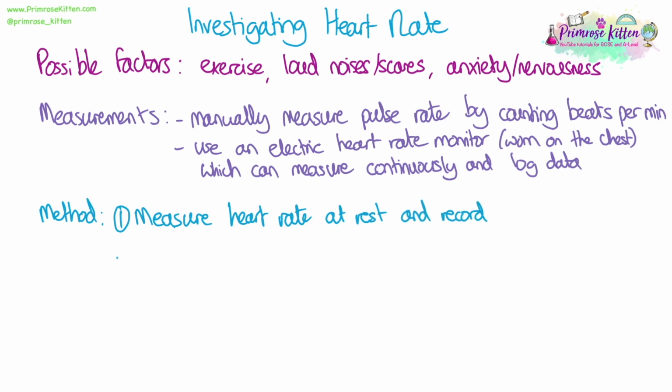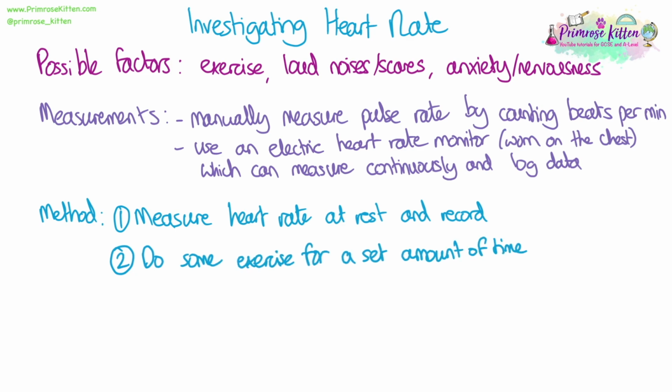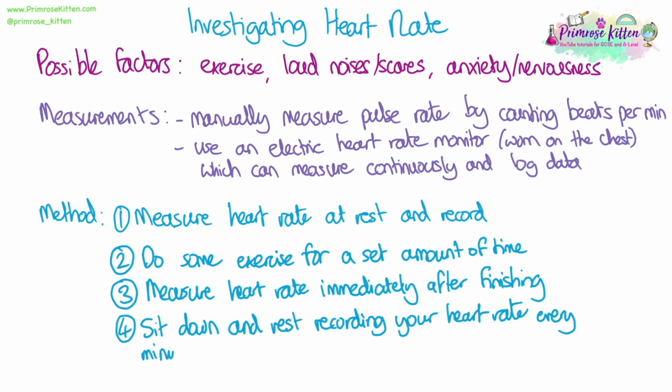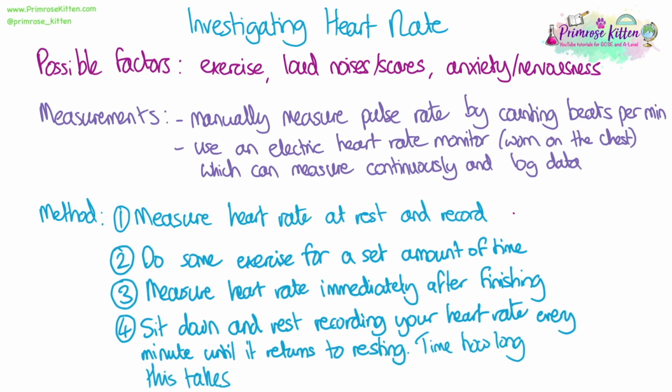The method. You need to start with a baseline of resting heart rate. So you need to measure your heart rate at rest and record this. Then you do some exercise for a set amount of time, or you experience a loud noise, or do something that makes you anxious or nervous. Then you need to measure your heart rate immediately after finishing that exercise or activity. Then you need to sit down and rest as you did at the start, and measure your heart rate every minute until you get back to that resting heart rate. You should also time how long it takes to get back down to resting heart rate.